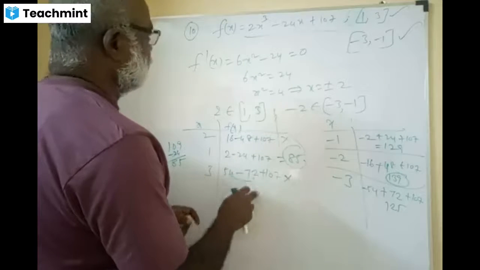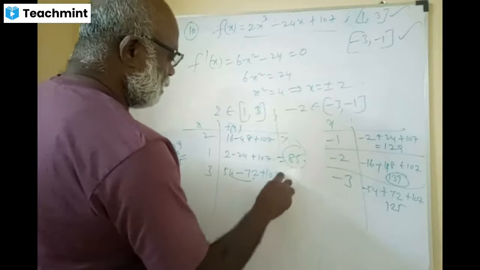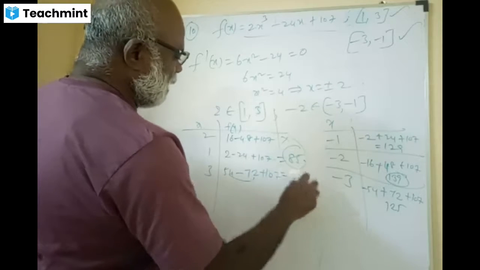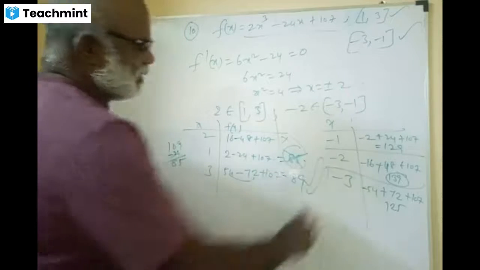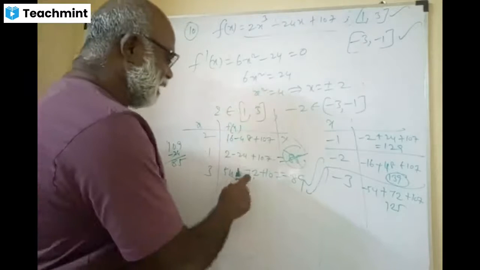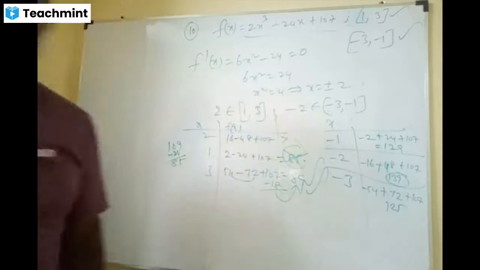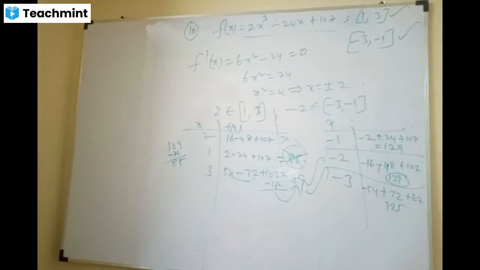Correct. Sir, it's 89, sir. Oh, 89, correct. You are right here. So minus 18, you get 89 only. Correct. Right, Dharanya. Thank you, dear.